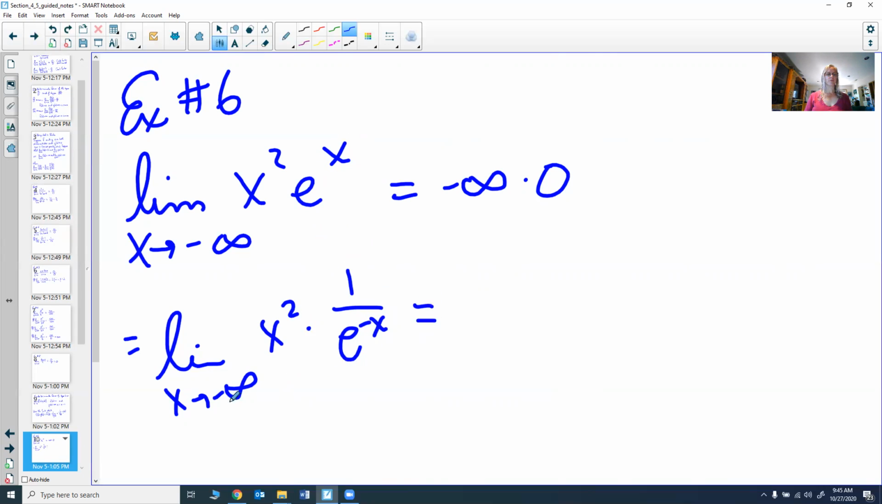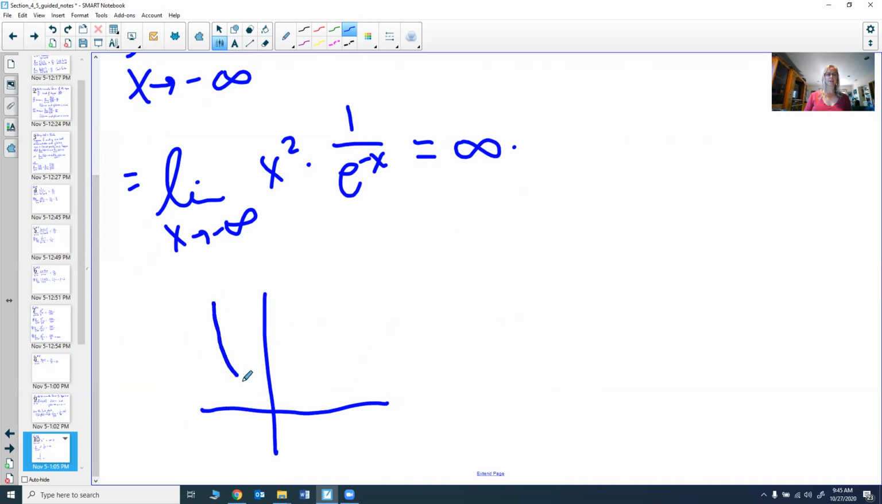Now let's try the limit. The limit as x goes to negative infinity of x squared is still negative, well, actually it's positive infinity. I apologize. That should not have been negative infinity. X squared is always a positive number, so it goes to positive infinity. Then 1 over e to the negative x, as x goes to negative infinity, e to the negative x.